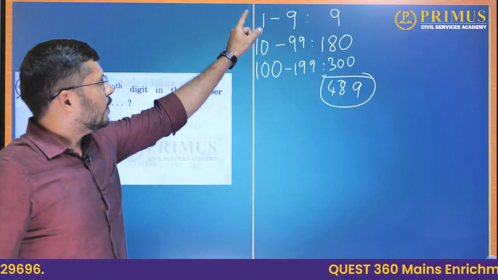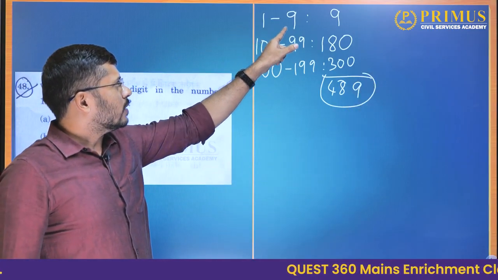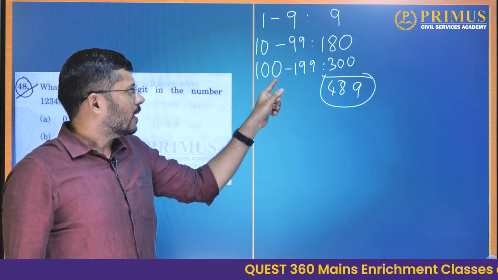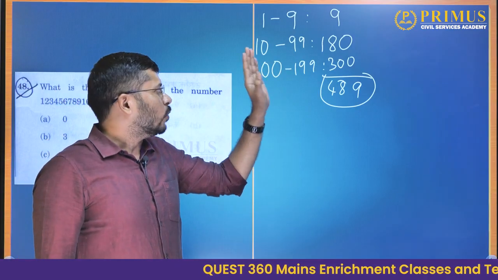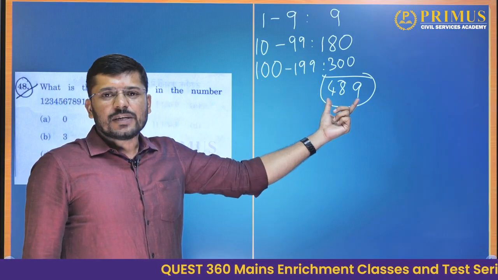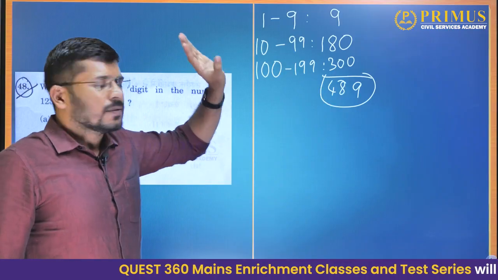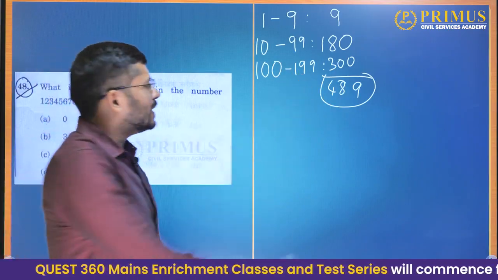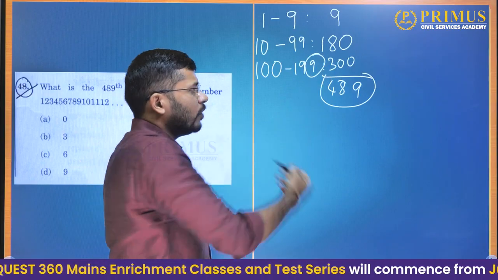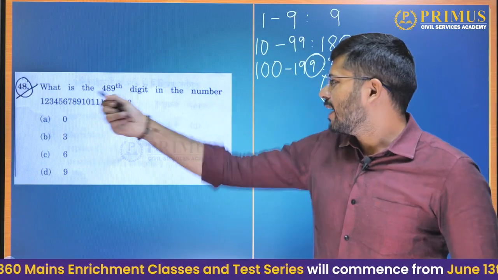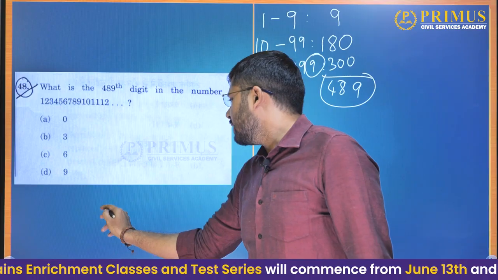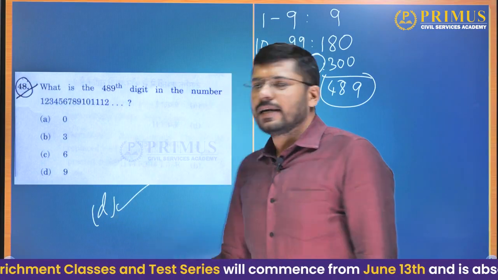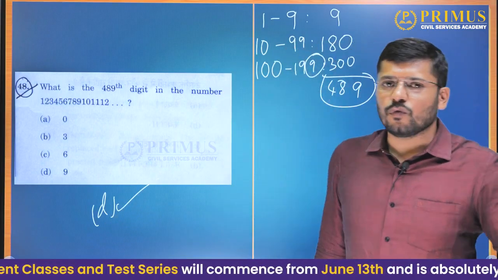So if you write from 1, 2, 3, 4, 5, 6, 7, 8 and till 197, 198 and 199, then you have finished all your 489 digits. So what is the last number that we used? 199. And what is its last digit? It is 9. So the 489th digit of this entire number would be 9. That is option D. Okay, we'll go further now.